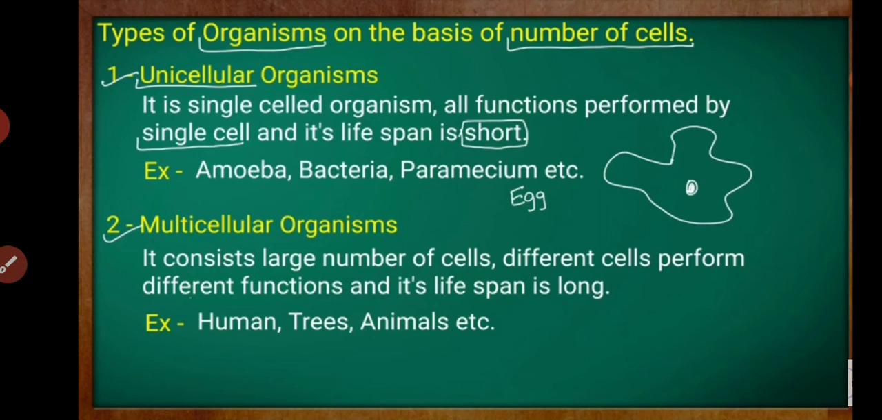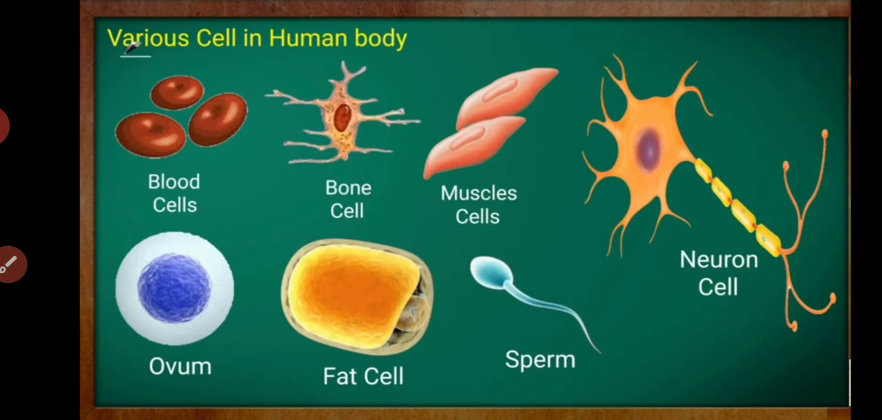Multicellular organisms, multi means many, so it is made up of a number of cells. Different cells perform different functions. For example, human, trees, animals. अभी हमने जैसे डायग्राम में देखा that human beings, body of the human beings are made of so many different types of cells, various kinds of cells. Like see, blood cells, bone cells, muscle cells, neuron cell, ovum, fat cell, sperm, और इसके different functions हैं. They have different functions to perform.